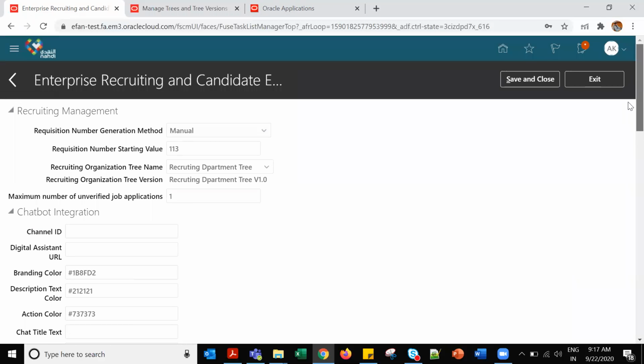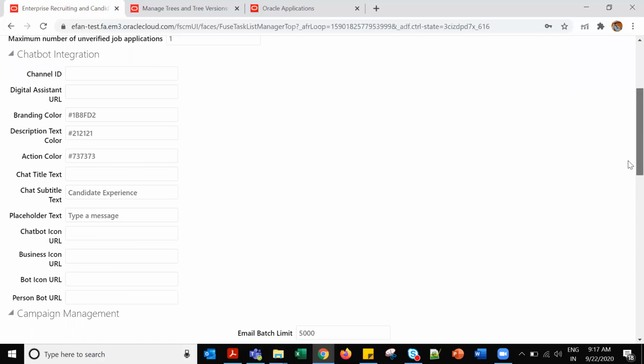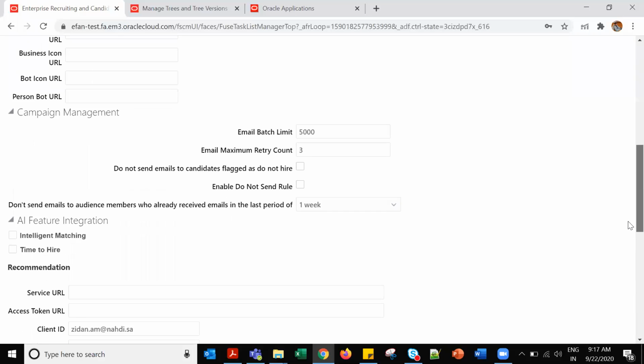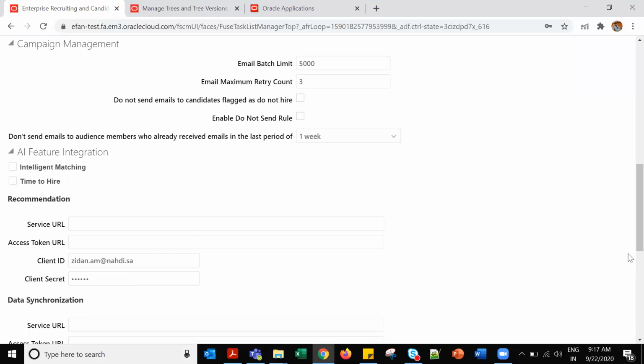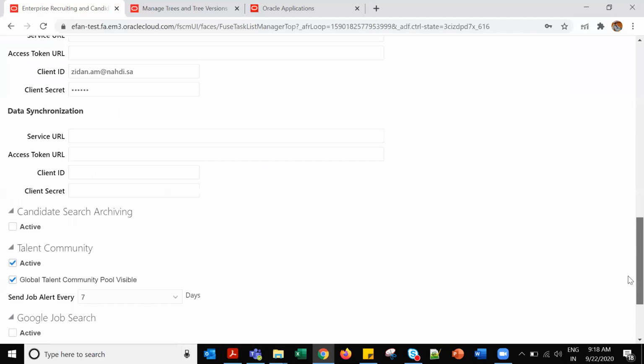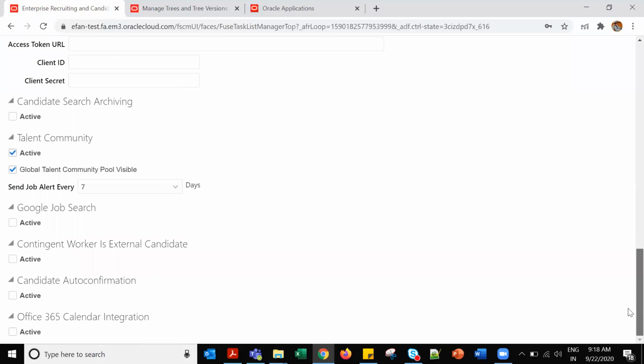They will ask you which setup is there for automation of requisition number generation. You can tell it's in the enterprise recruiting and candidate experience. And there we have chatbot integration also. We have campaign management. We have artificial intelligence feature integration, AI. We have candidate search archiving.